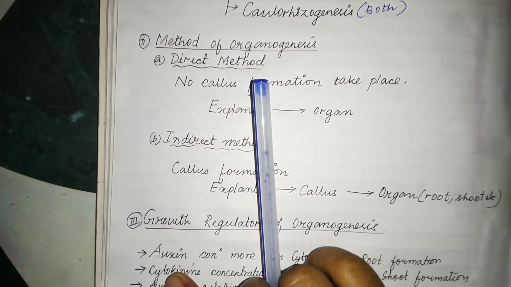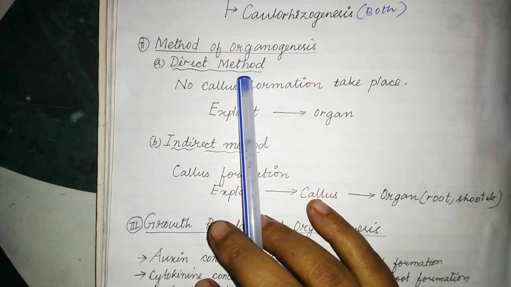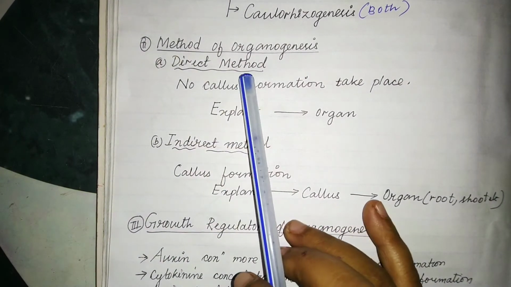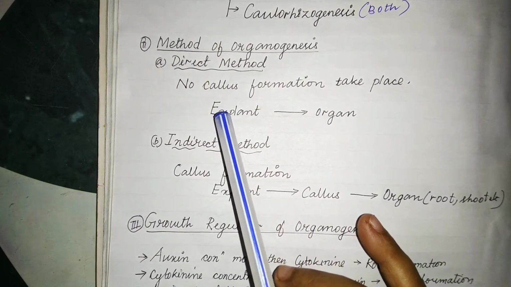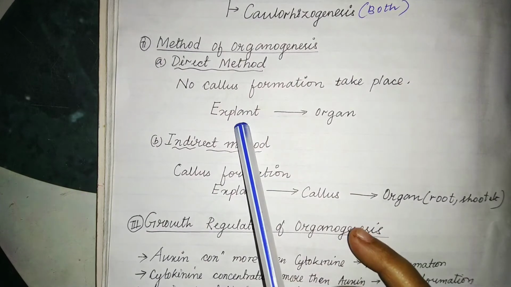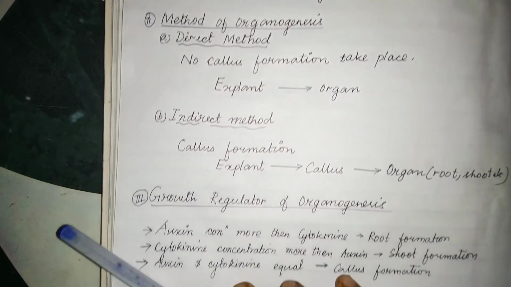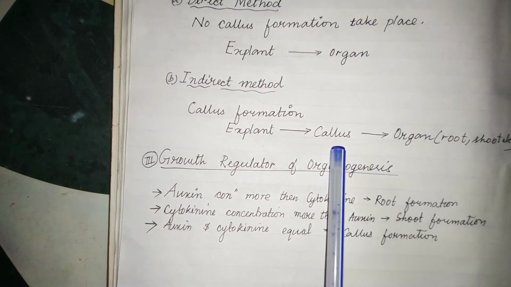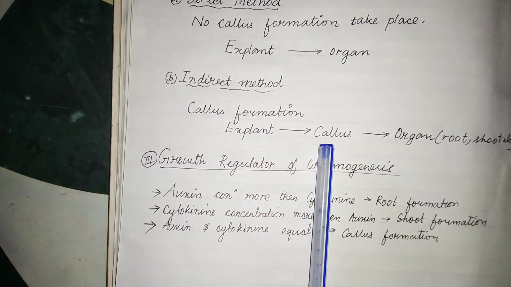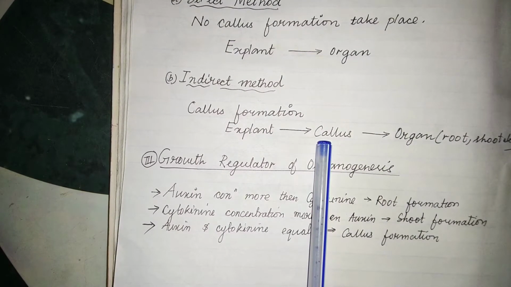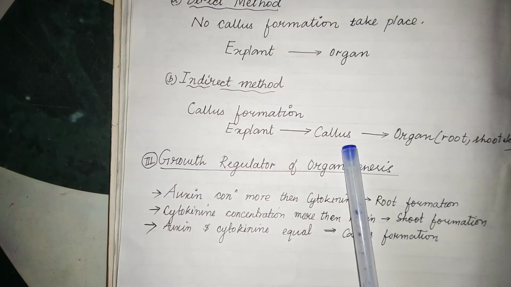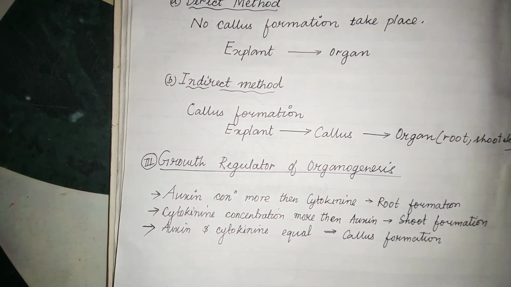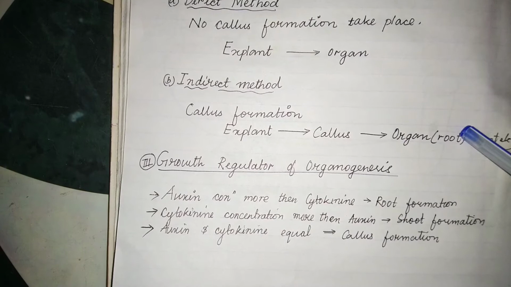Coming to the methods of organogenesis, there are two types: first is the direct method and second is the indirect method. In the direct method, what happens? There is no callus formation. That means the explant will directly give rise to the organ. In the indirect method, what happens? There is callus formation. That means the explant will give rise to callus after incubation for 2 to 3 weeks at 20 to 25 degrees Celsius. After the formation of callus, the callus will give rise to organs, and the organs may be root, shoot, etc. And from these organs a new plant will arise.